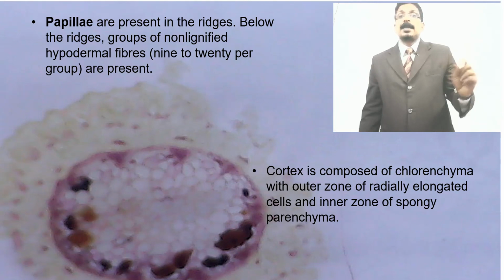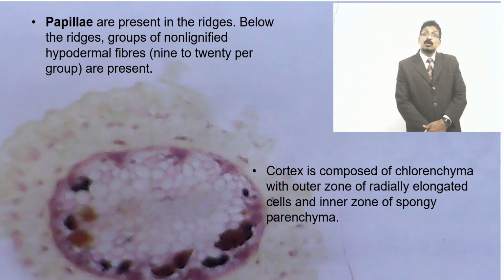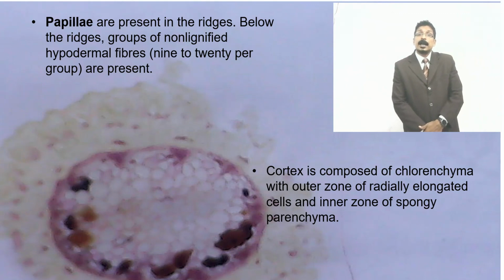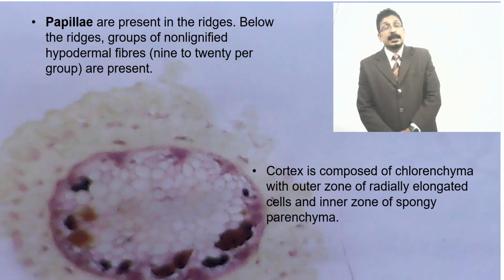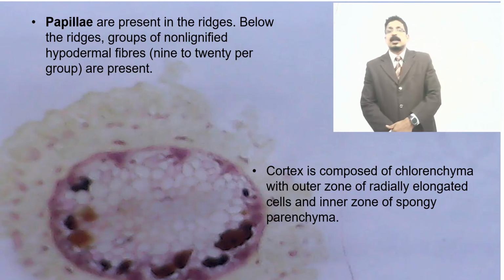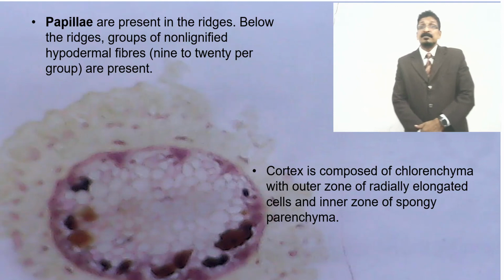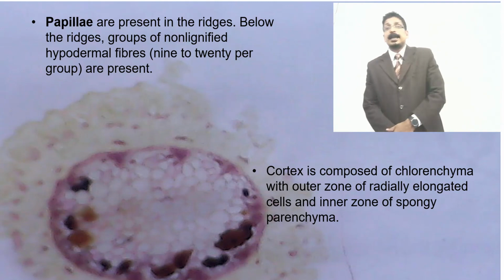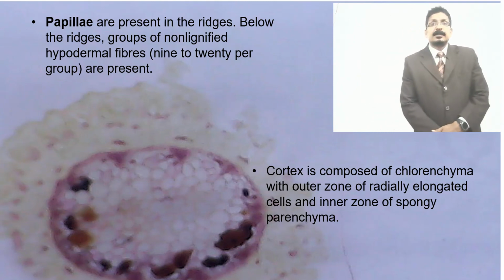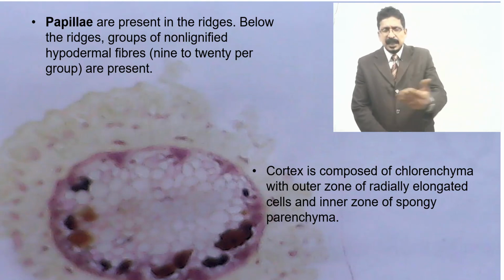There is chlorenchyma with an outer zone of radially elongated cells. You can observe their cell shape even in the microscope, enlarged in 45x. We have seen it, and I have taken a photograph also. This was done by our student in the A batch.